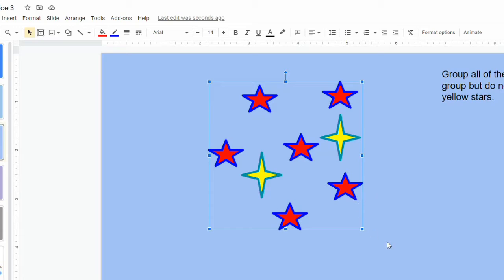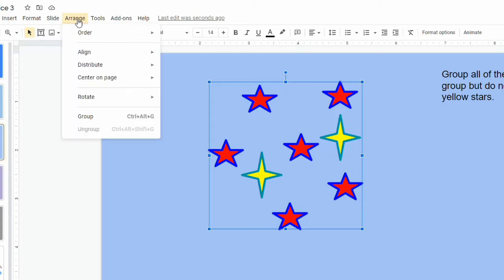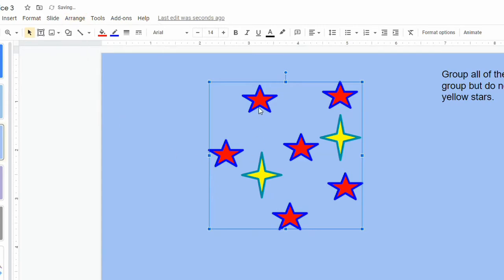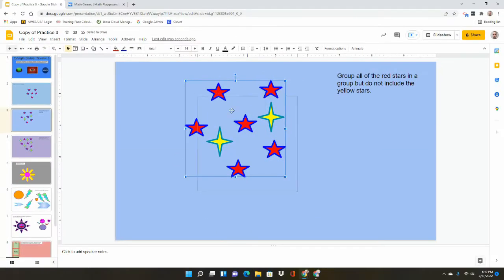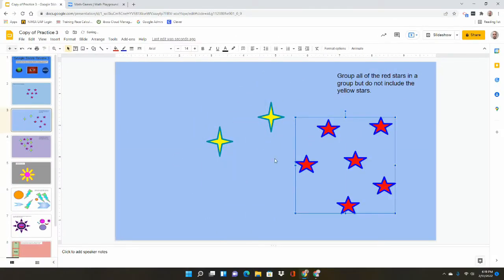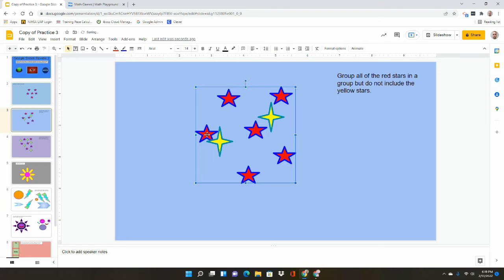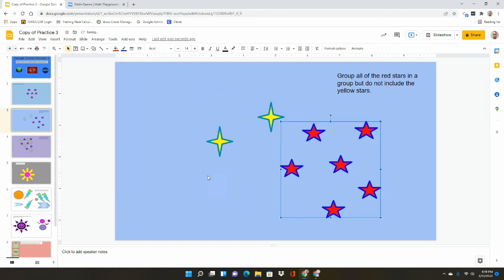So after I dragged over all the stars, I held down control and I continue to hold it down while I click on the 2 yellow. So now I'm going to go ahead and group these together, and when I move it, the yellow stars should stay there and the red stars should move. So that's the easiest way to create a group, but then to deselect some is to hold down your control key.